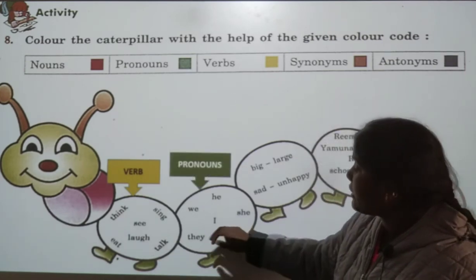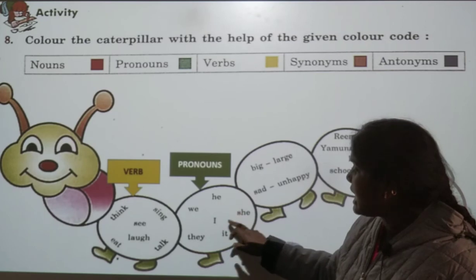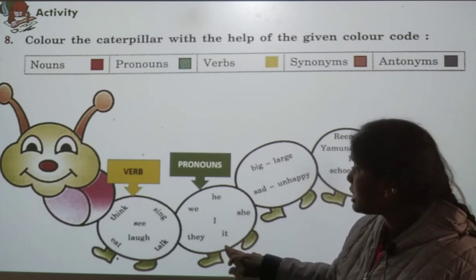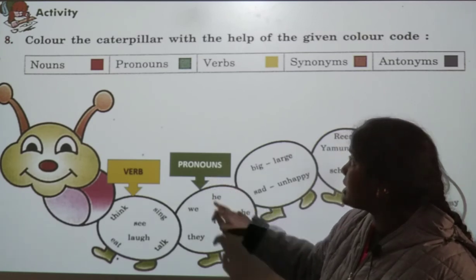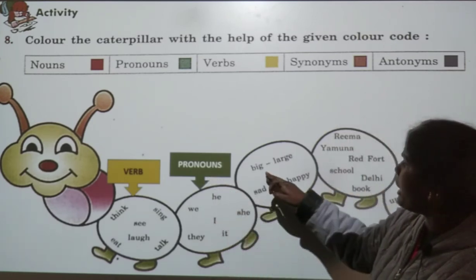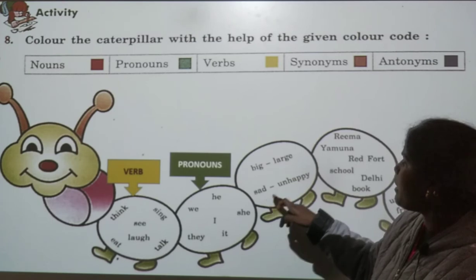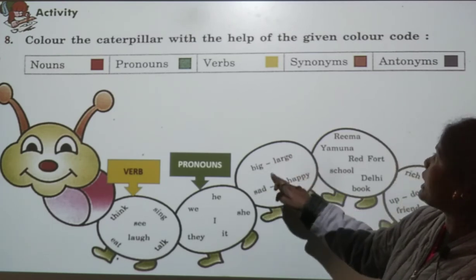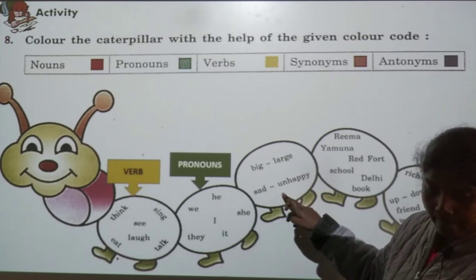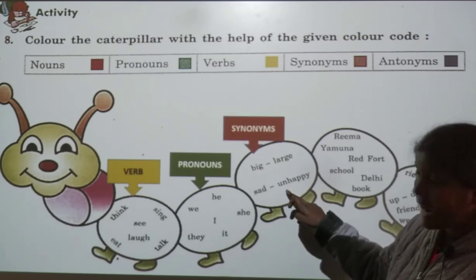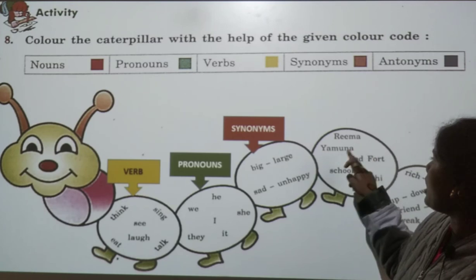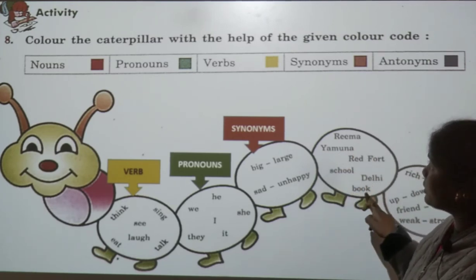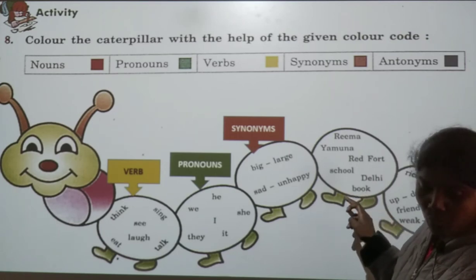And pronouns: we, he, she, I, it, they. The second one is pronouns, so for that, green. And big, large, sad and happy. So what is this? Synonyms or antonyms? This is synonyms. And Rima, Yamuna, Redford, school, Delhi, book. It is nouns.